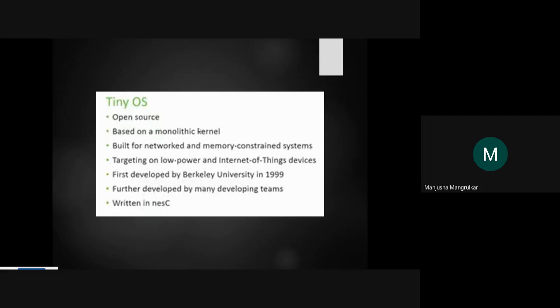So these three operating systems are available on the open source platform. There are paid operating systems too, but those are different. These three are available on the open source platform: Contiki, Tiny OS, and RIOT, right?